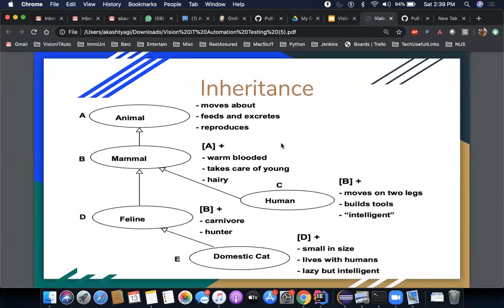So this is inheritance. So if you talk about what you are, you are a human. I should say, your class is human. You are a live instantiation of that class called human. But that human itself is a type of mammal, and mammal then again is a type of animal, right?